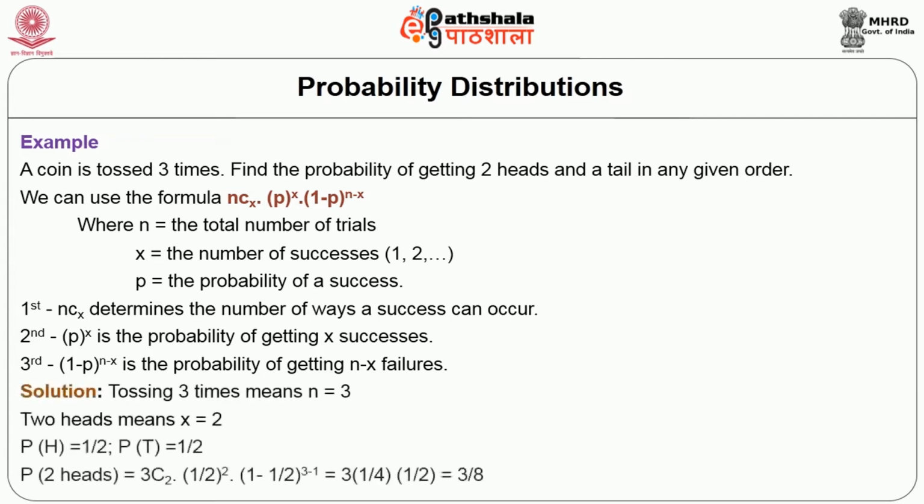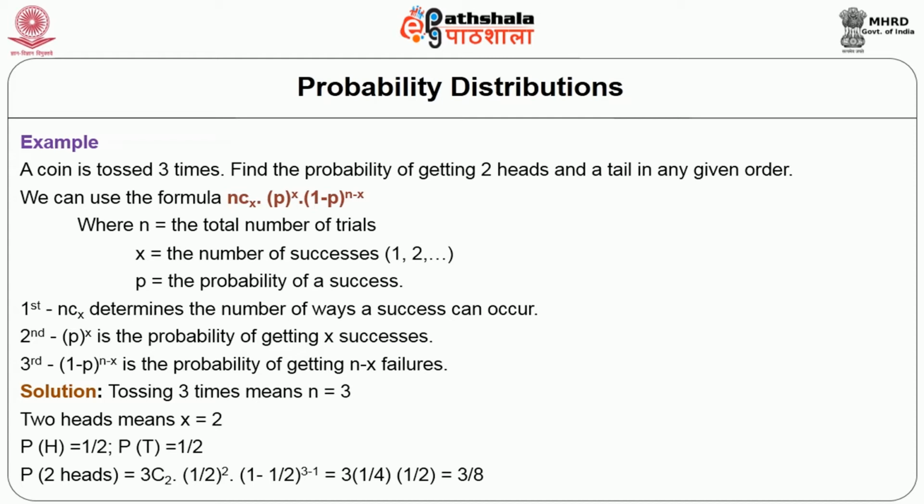Now let us have the solution. You are going to toss 3 times, so n is equal to 3. Your result has to be 2 heads, so let us take head as x equal to 2. The probability of head is half and the probability of tail is half, because we know the probabilities must add up to 1.